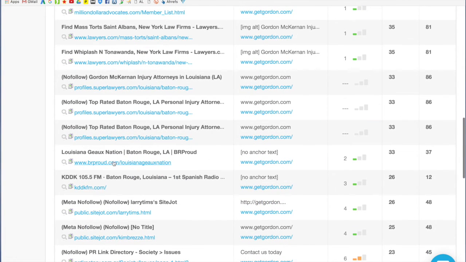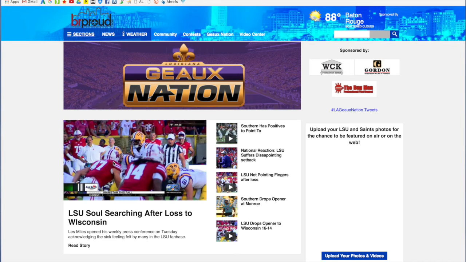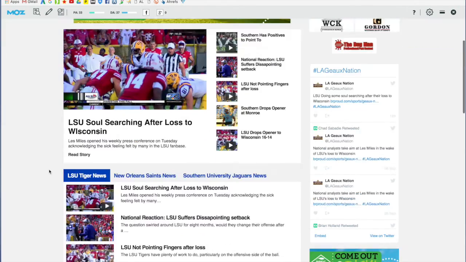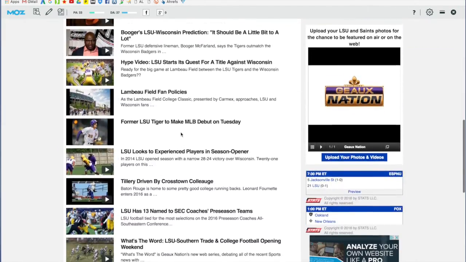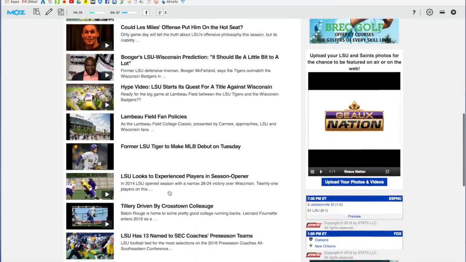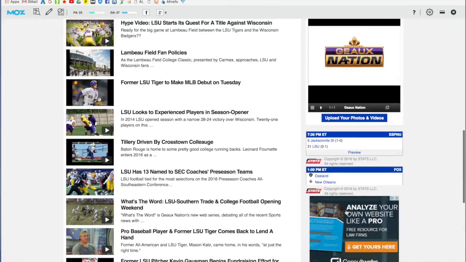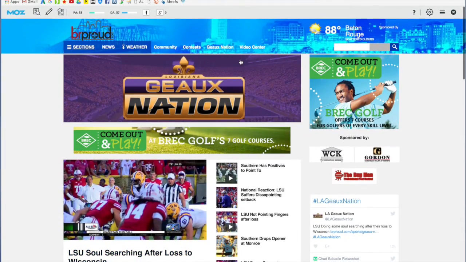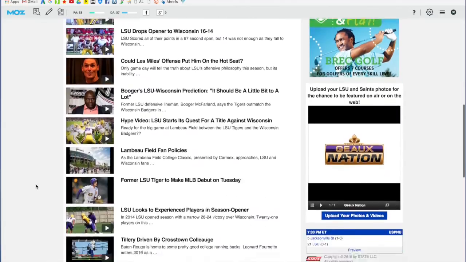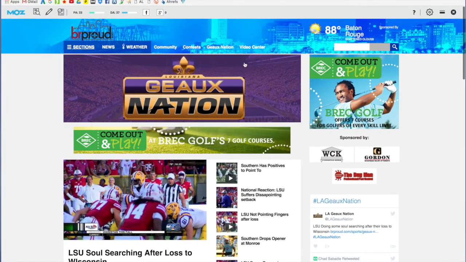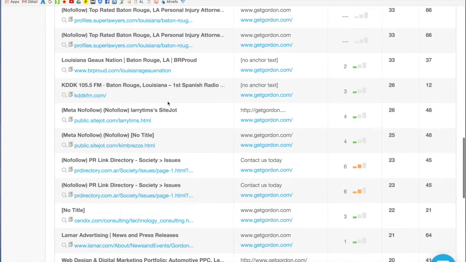I'm going to come down here. I'm going to try to go as fast as I can and give you a snapshot of what's happening. This looks like some kind of news station. There's a weather thing up here in Baton Rouge. LSU versus Wisconsin. So it's a news site, and maybe they have an ad someplace, or there's something about them in the news. Fantastic. That's a good link. Page authority of 33. I don't know how long their link is going to stay on this page, because if it's news, it'll probably roll off there quickly. But that looks good.